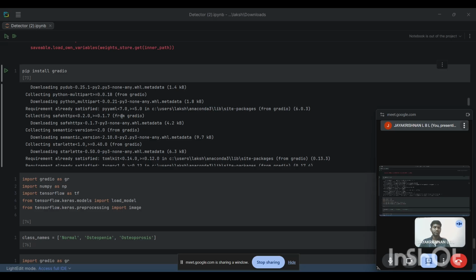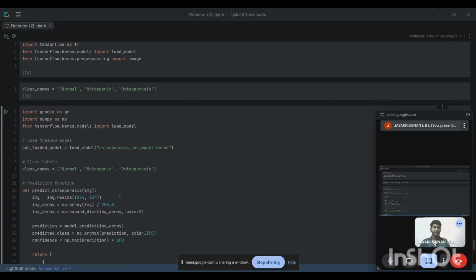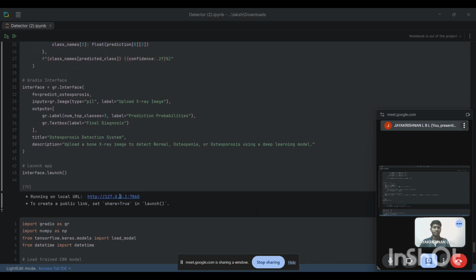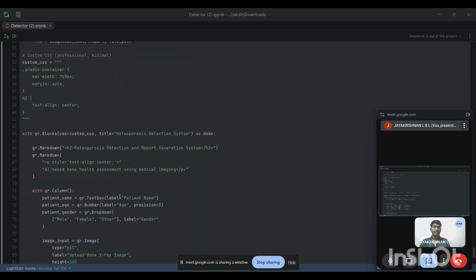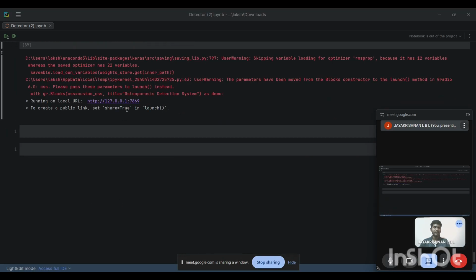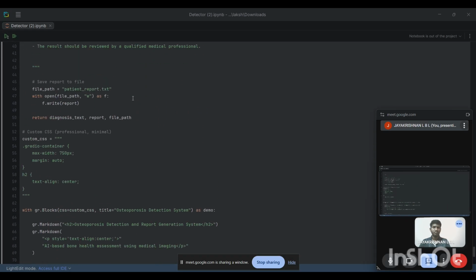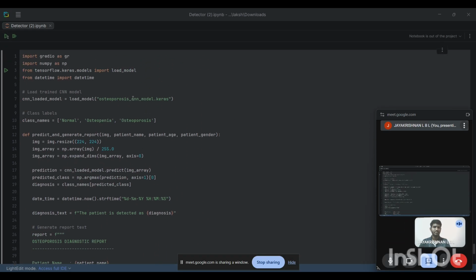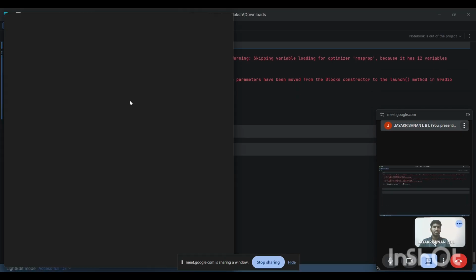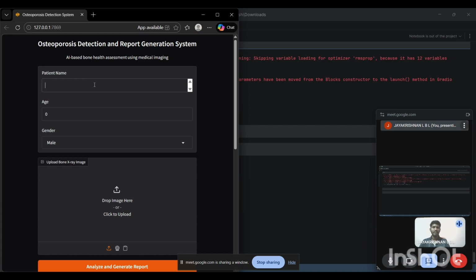In addition to that, I install Gradio, which is a Python library that creates a simple user interface so that it detects whether a patient has osteoporosis or not. I also develop Python code for the Gradio implementation. After I execute this set of code, we have to click this link. In that, the inputs are the patient details and image.